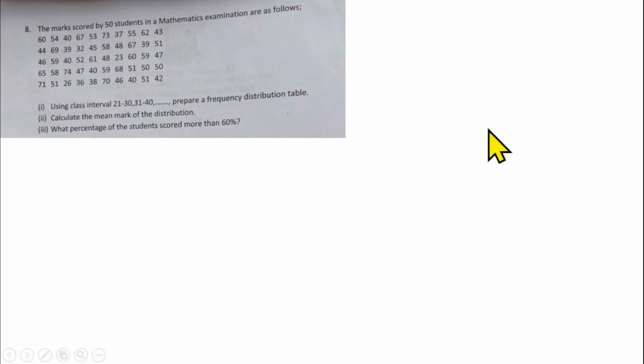Question number 8 is from statistics. The marks scored by 50 students in a mathematics examination are as follows. So we are given this scattered data. Using class intervals of 21 to 30, 31 to 40, and so on, prepare a frequency table. Then from there, calculate the mean mark of the distribution. Then what percentage of the students score more than 60%.